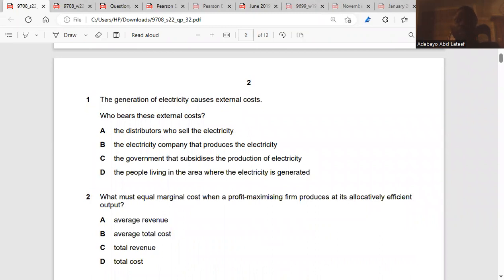The generation of electricity causes external cost. When we talk about external cost, that's spillover, negative spillover to the third parties. So here they say, who bears these external costs? Third party, I said, okay.